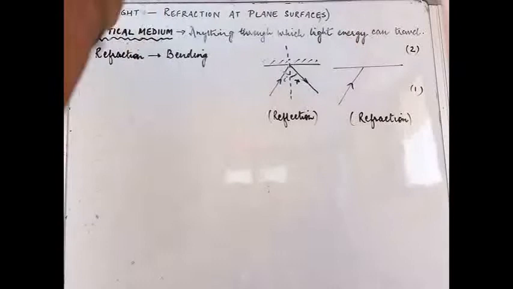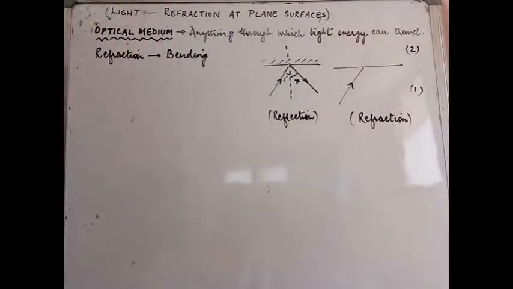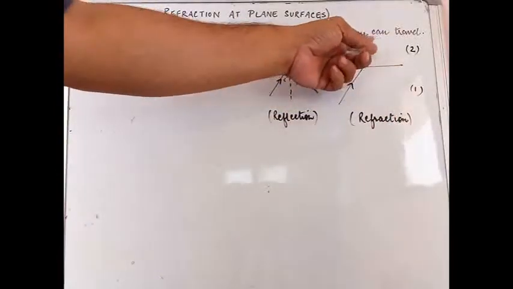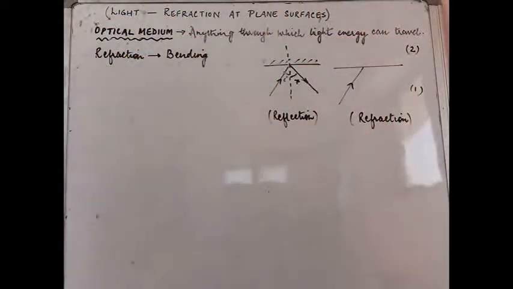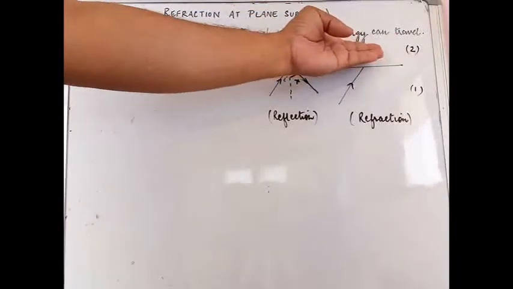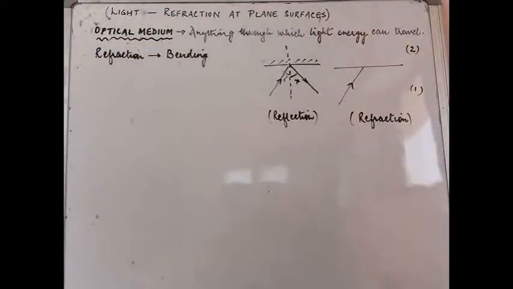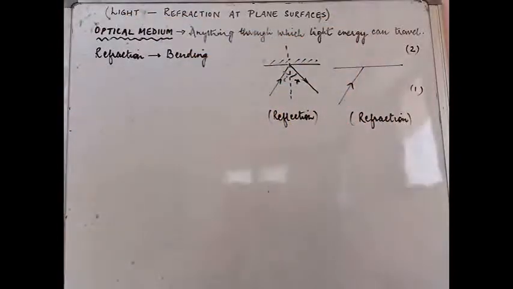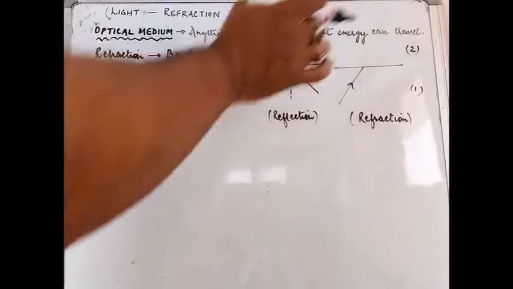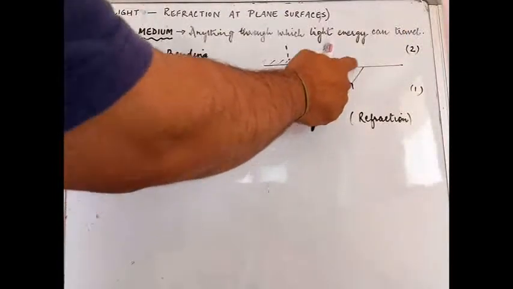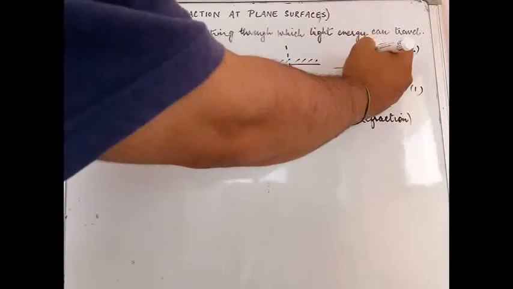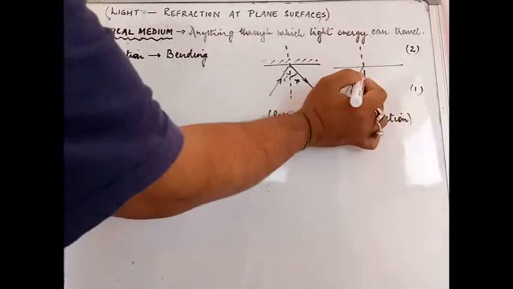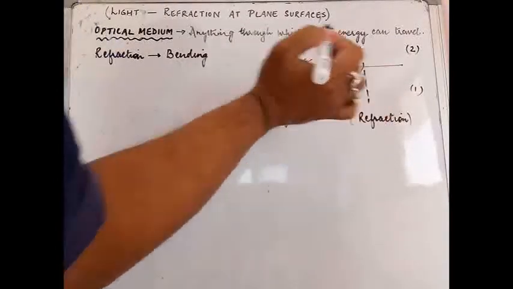Similarly, when we talk of the second medium, the reason why this medium is different from this medium is because maybe its optical density is different. There are maybe more particles present here or fewer particles present here. So in that way, this medium and this medium are different from each other. When such a difference of medium arises and there is light falling, the first thing we do is, once again, draw the normal over here and say that this is my angle of